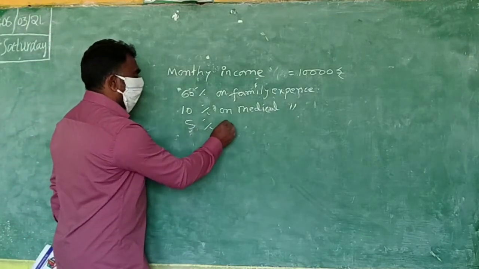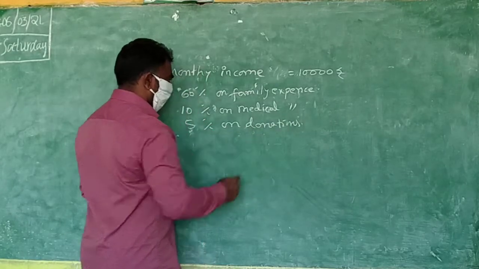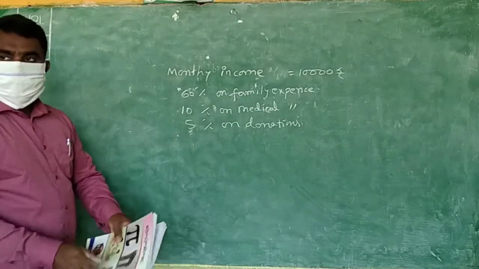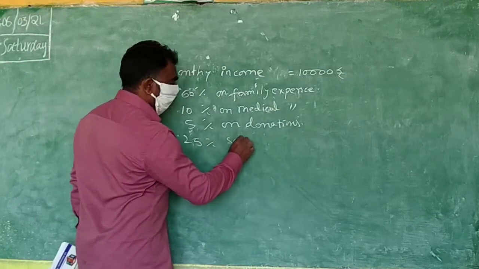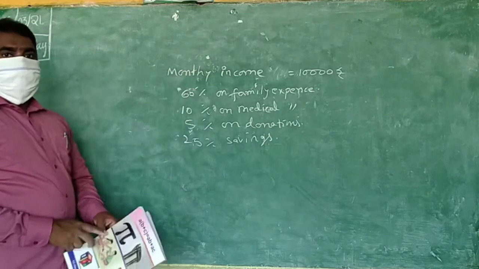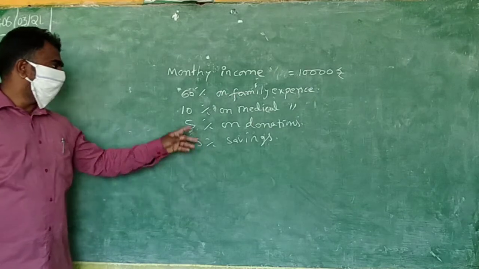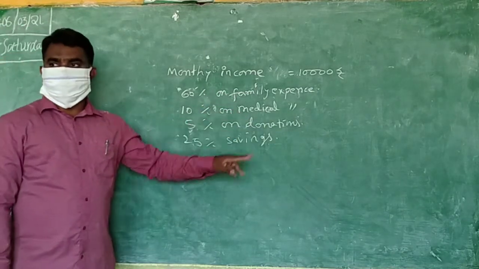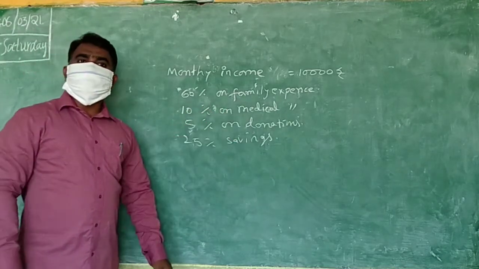Next, the remaining 25% he is saving. 25% savings. So of the total money he got, 60% he is using for family, 10% for medical, 5% for donation, and 25% he is saving.